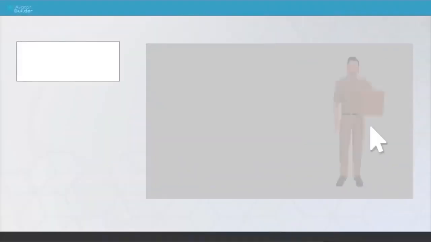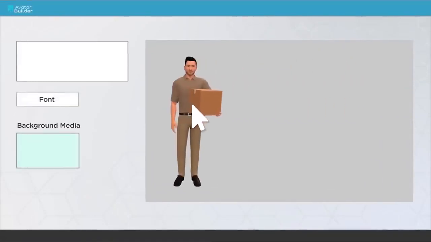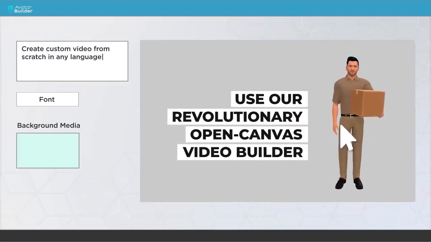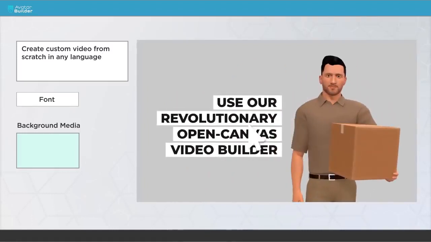Want to make custom videos? No problem. Use our revolutionary Open Canvas video builder to design your own videos in any language from scratch.